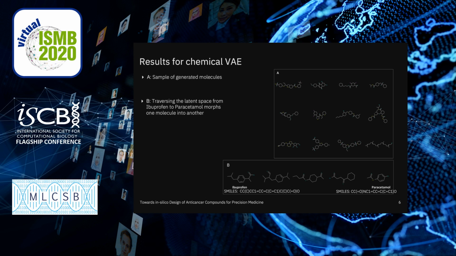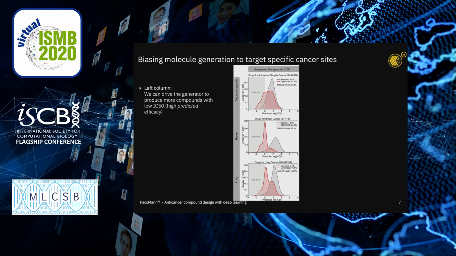So now let's have a look into the real results. Here we pick, as examples, three cancer sites: lung cancer, breast cancer, and autonomic ganglia. And we have two distributions shown here. These are IC50 distributions of compounds. So more to the left means lower IC50, so more effective. And the gray distributions are those baseline distributions of the not optimized chemical VAE, where we see that about 2 to 4% of the molecules are actually predicted to be effective, to have a low IC50.